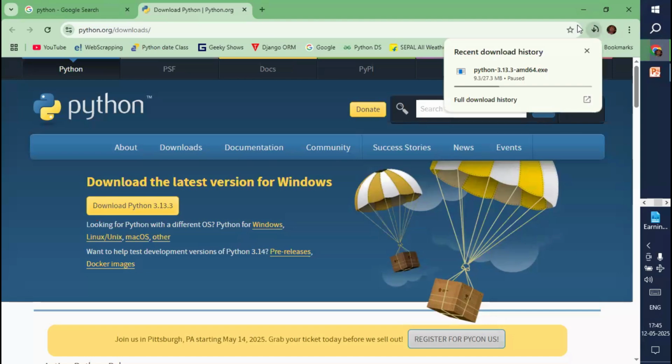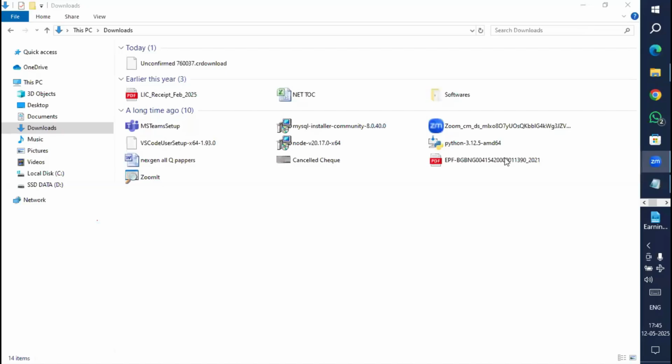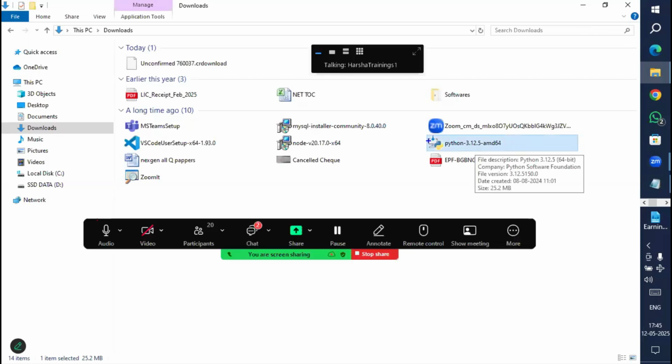Now see, in my downloads, I have a Python file like this. Any version is the same for installation, for example Python 3.12.5. Whenever you download any Python software, you can see this type of file in the downloads folder by default.